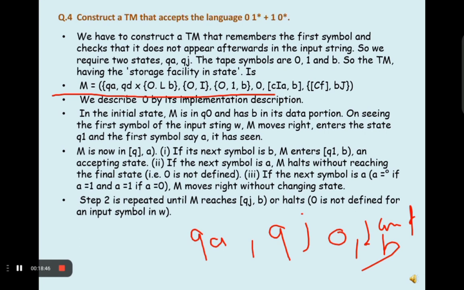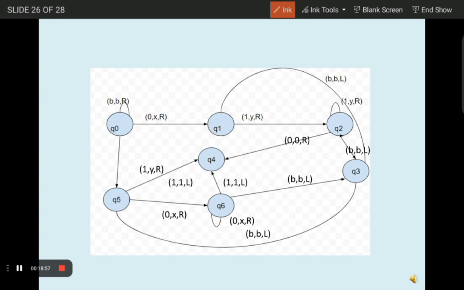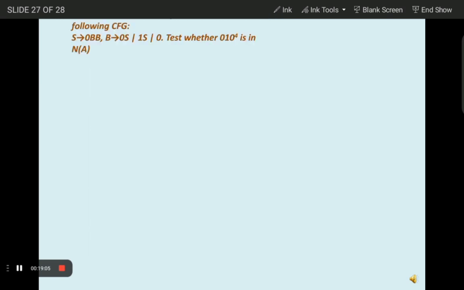Now let's see our Turing machine for this. This is the Turing machine for which I have previously explained the steps of construction. So basically this is the Turing machine. Now let's move towards another question.